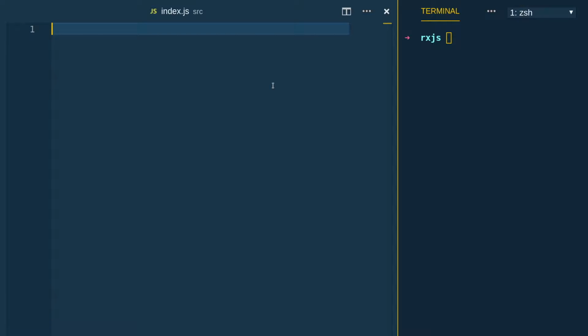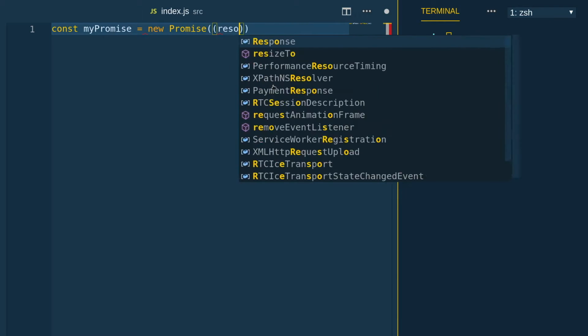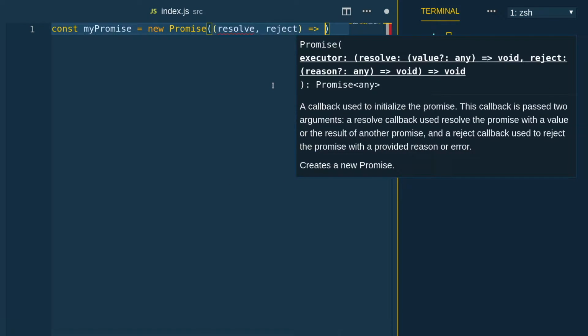Welcome to my video on RxJS Observables. Recall from my previous video about promises, there's a link in the description below, and I'll do a quick recap here.